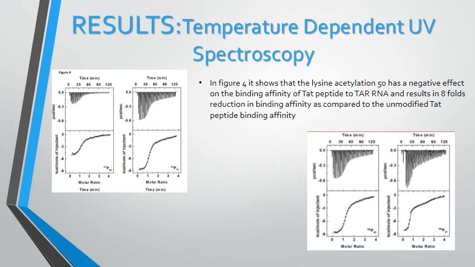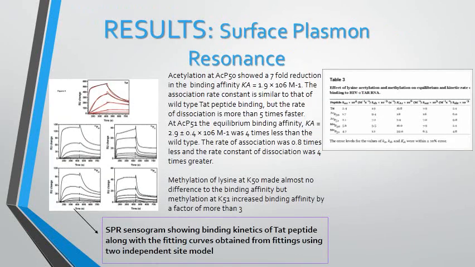As you can see in the results, the surface plasmon resonance diagram shows the sensogram of binding kinetics of TAT peptide along with the fitting curves obtained using two independent site models. As shown in Figure 5, the analysis of the kinetic sensogram of binding of TAT peptide showed the association rate constant.